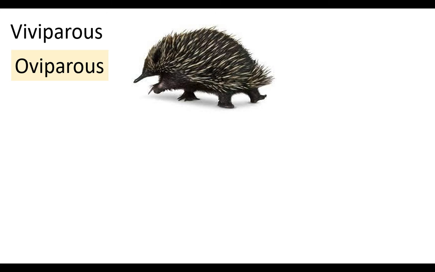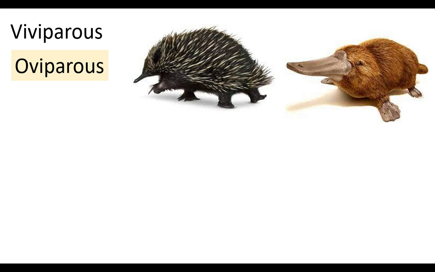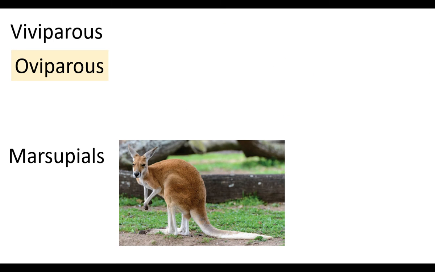All the mammals are viviparous with some exceptions. Some mammals are egg-laying mammals. They are oviparous. The anteater and platypus are egg-laying mammals. Some mammals give birth to immature young ones; they are called marsupials. They carry the immature young ones in a pouch.